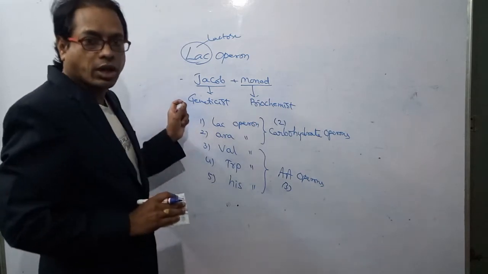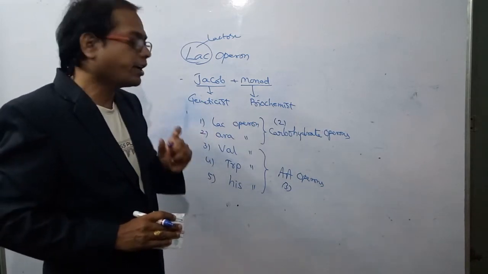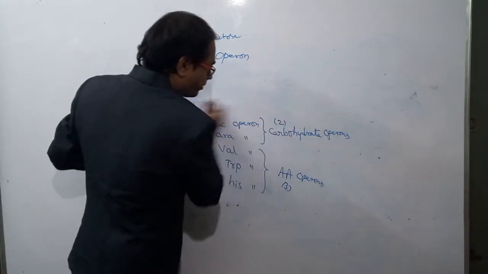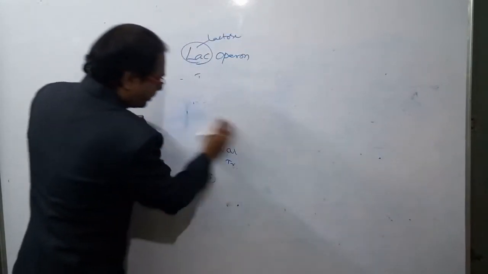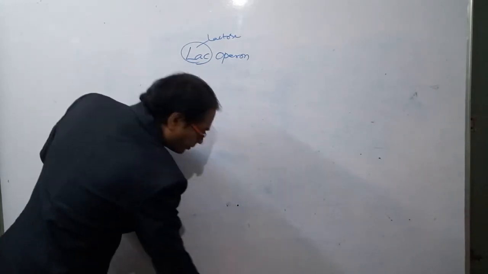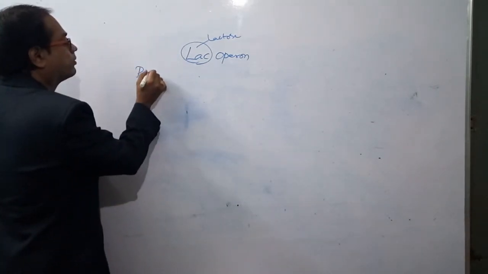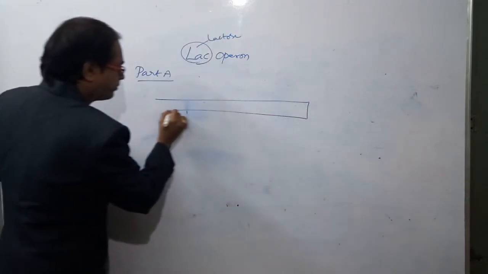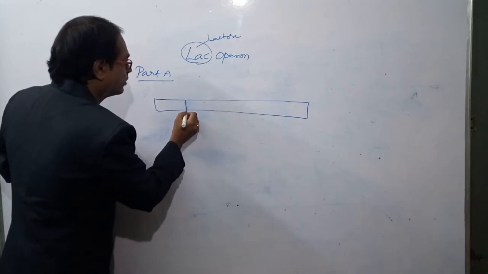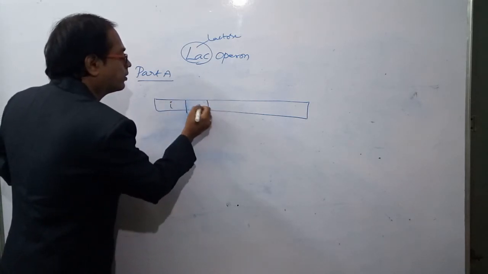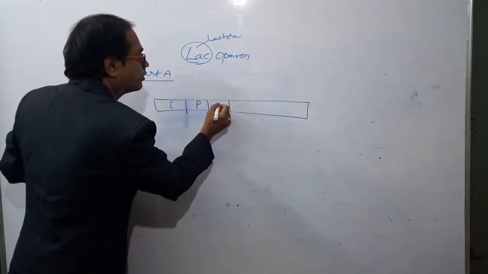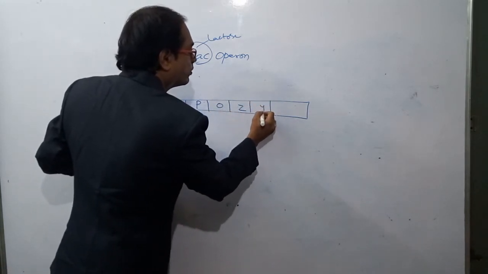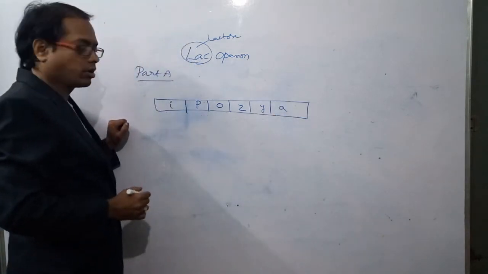For video convenience, I have divided it into 2 parts, part A and part B. Now this is part A. This is the diagram of the lac operon.